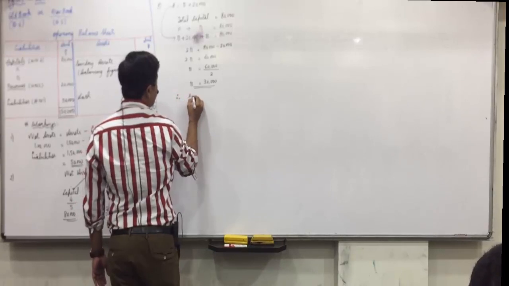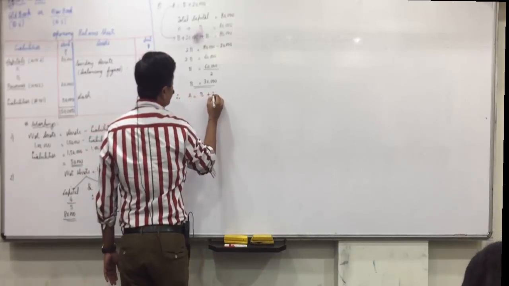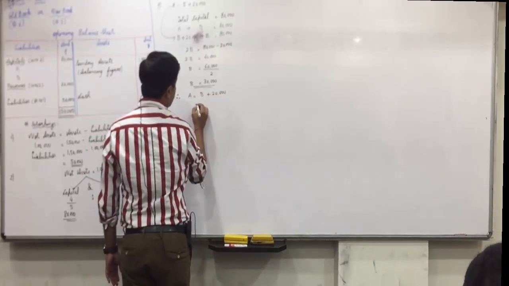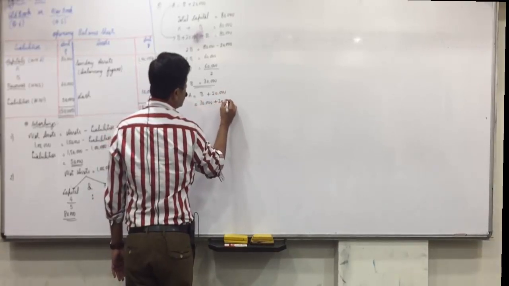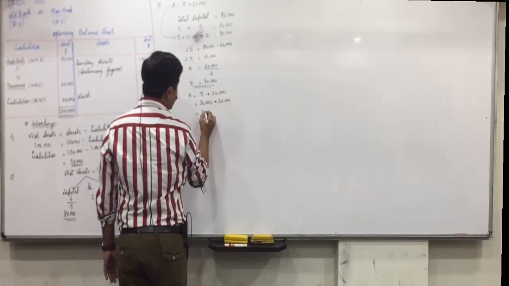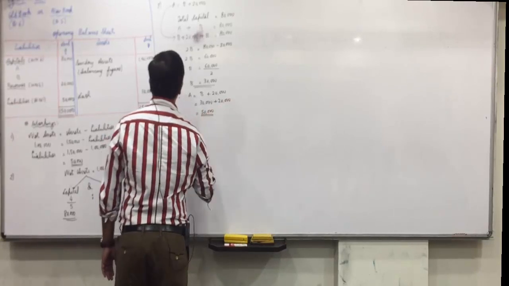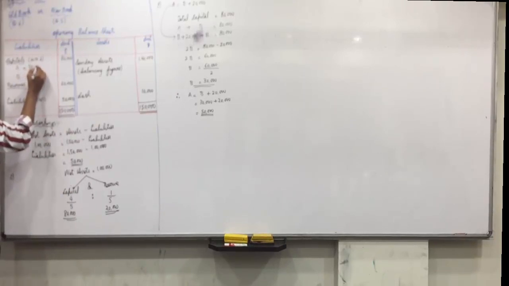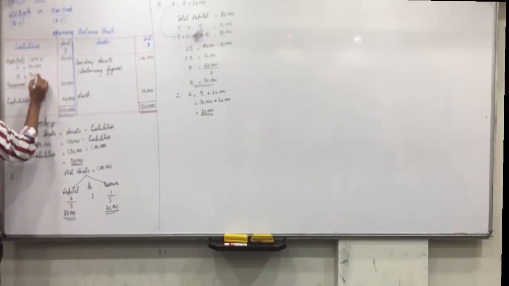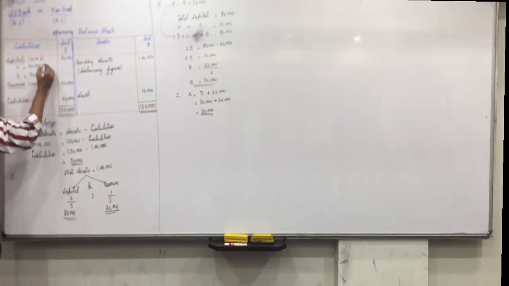So A's capital will be B plus 20,000, 30,000 plus 20,000, 50,000. So here we mention A's capital is 50,000, B's capital is 30,000. In bracket, working note 3.